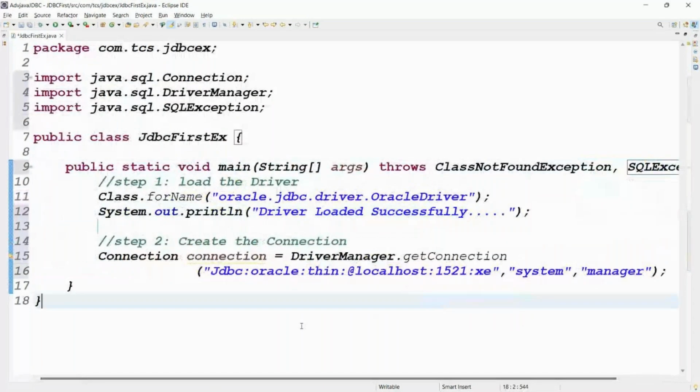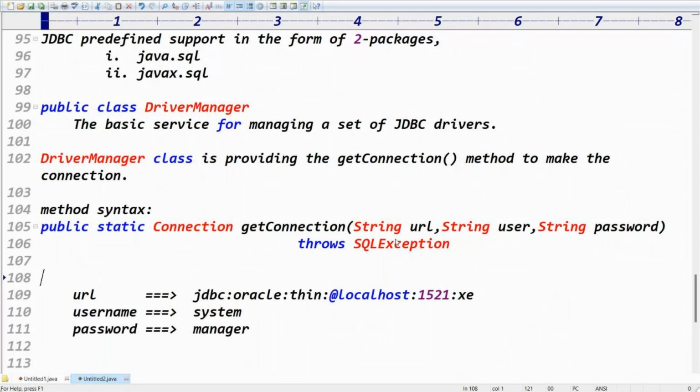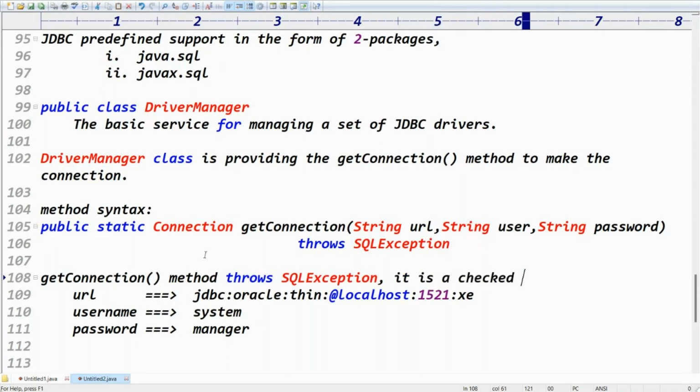So the getConnection method throws which exception? SQLException. Tell me, getConnection method throws which exception, guys? It throws SQLException. Is it a checked or unchecked exception? Checked exception.